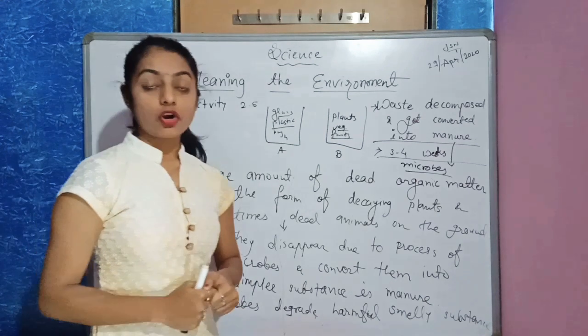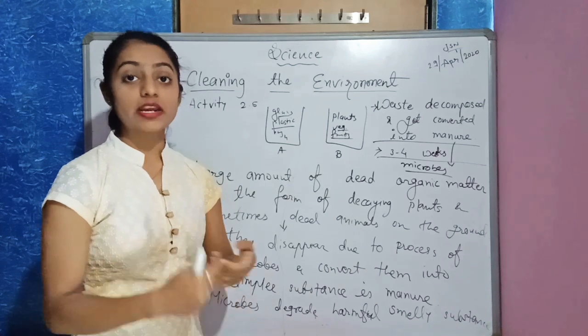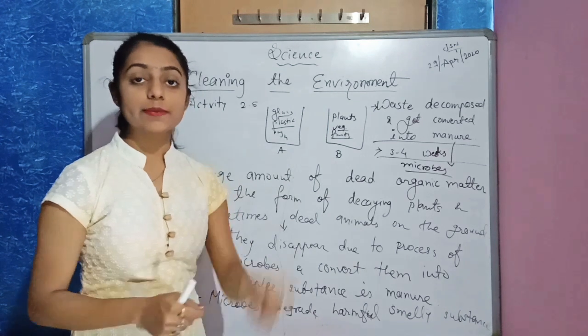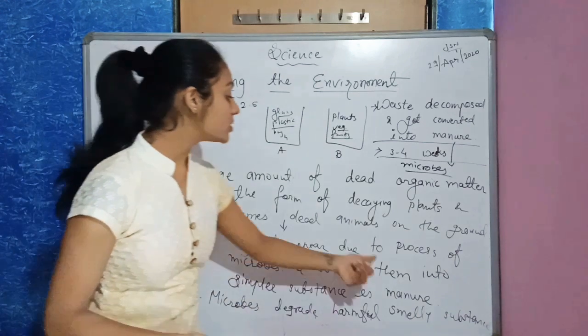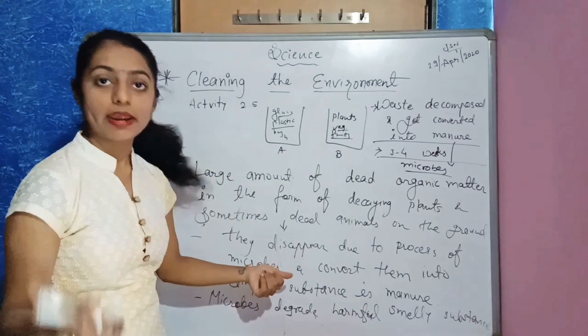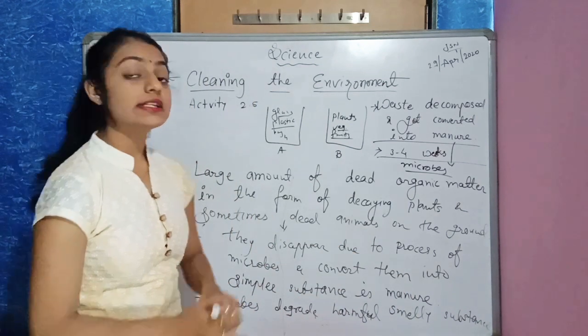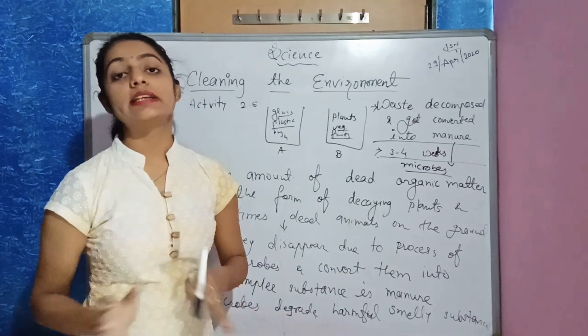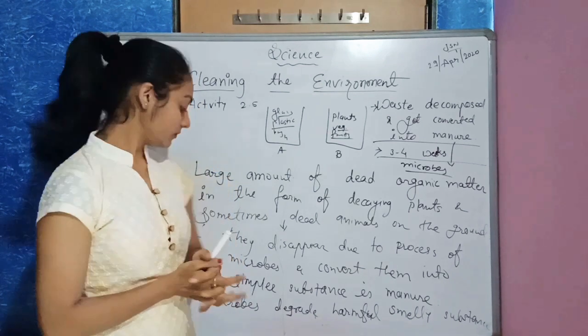Because microorganisms will convert them into manure or some type of organic substance, and that substance is known as manure. That is what I have written here: they disappear due to the action of microbes, meaning microorganisms, and convert into simpler substances. That is known as manure, and manure increases soil fertility.